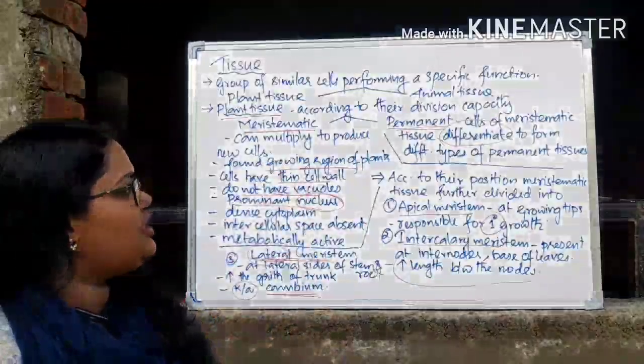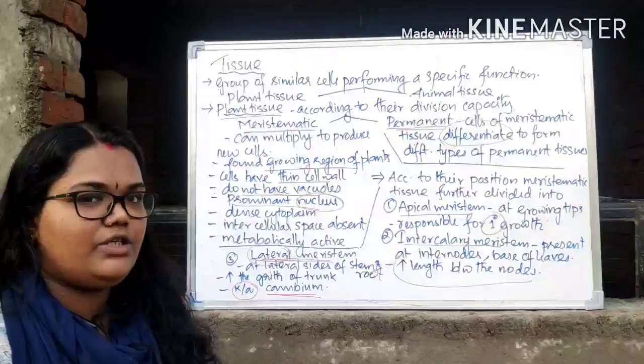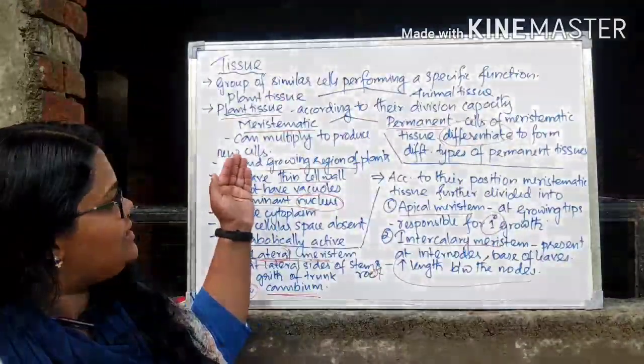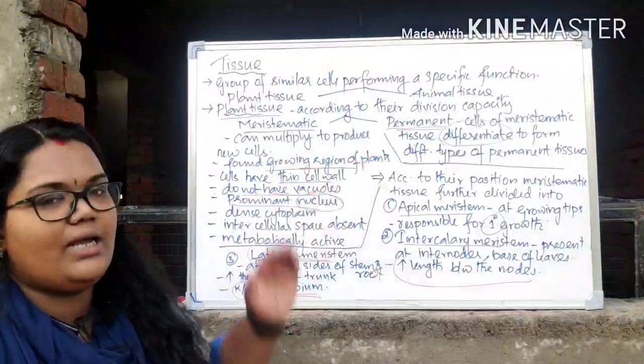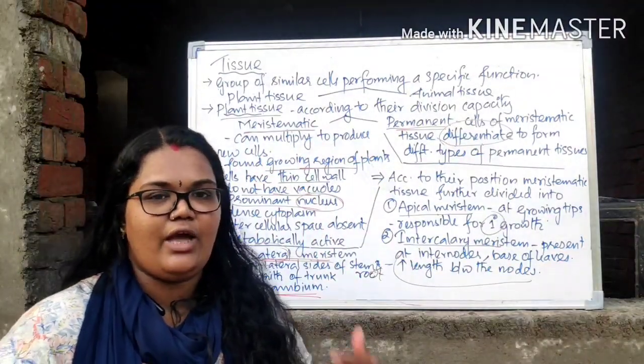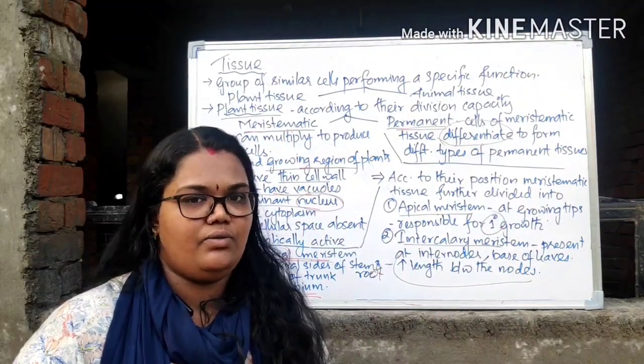So here we are finishing the introductory section of plant tissue, and the types of plant tissue, meristematic tissue and permanent tissue. I hope you understand. If you have any queries, you are free to let me know. Thank you.